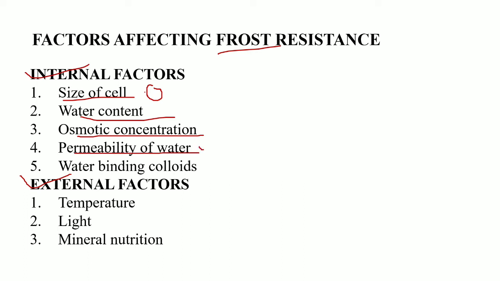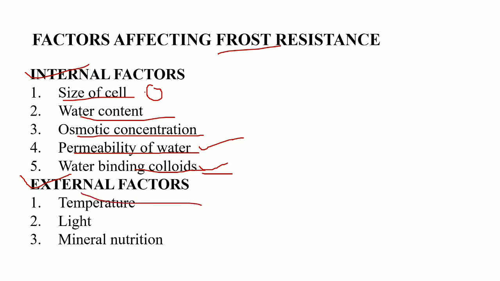Then we have the permeability towards the water. If the protoplasm is permeable to the water, then it is less likely to freeze. Therefore, it makes the cell resistant against the frost. Then we have the water binding colloids. If a greater amount of water binding colloids are present in the cell, it will not allow the water to stay free in the cells. As a result, it will increase the frost resistance and does not allow the water to freeze. So that's why the presence of the water colloids will increase the frost resistance in the trees.